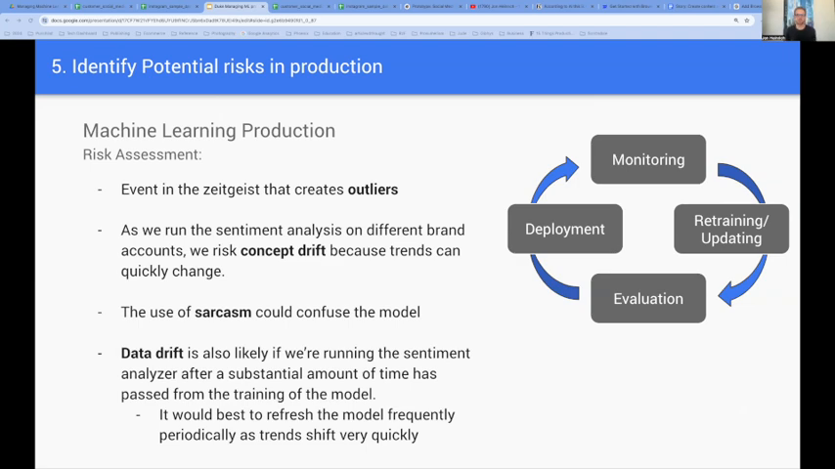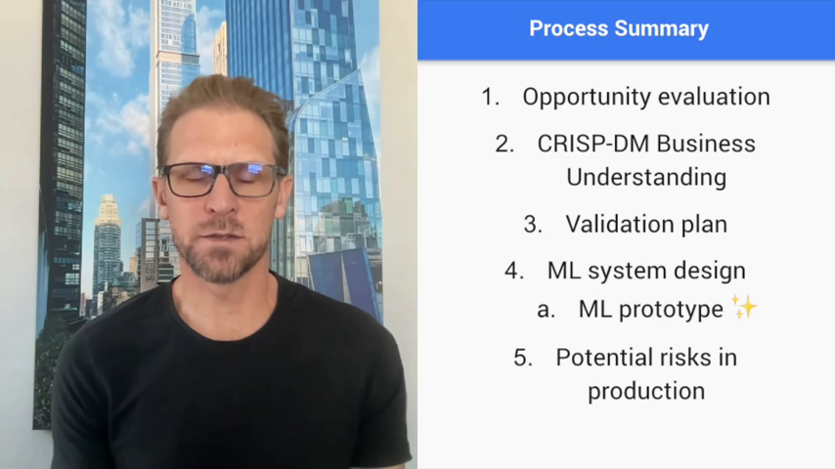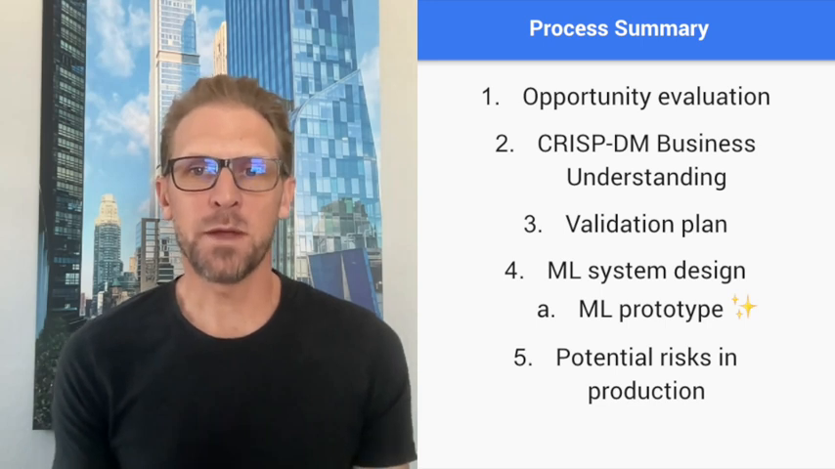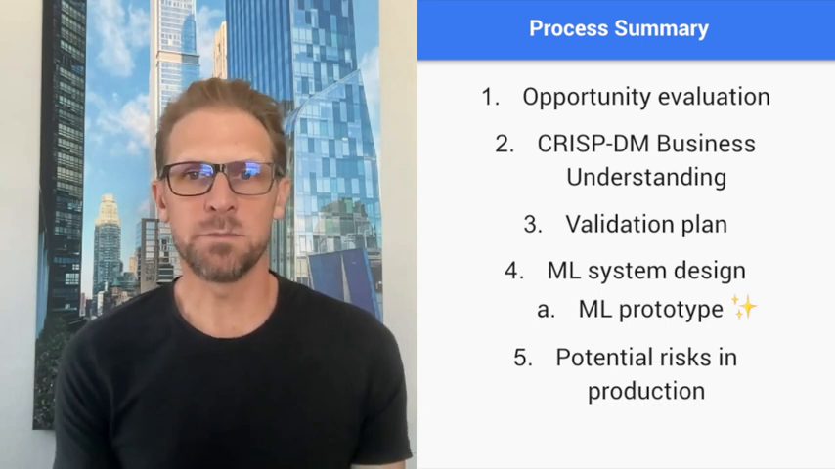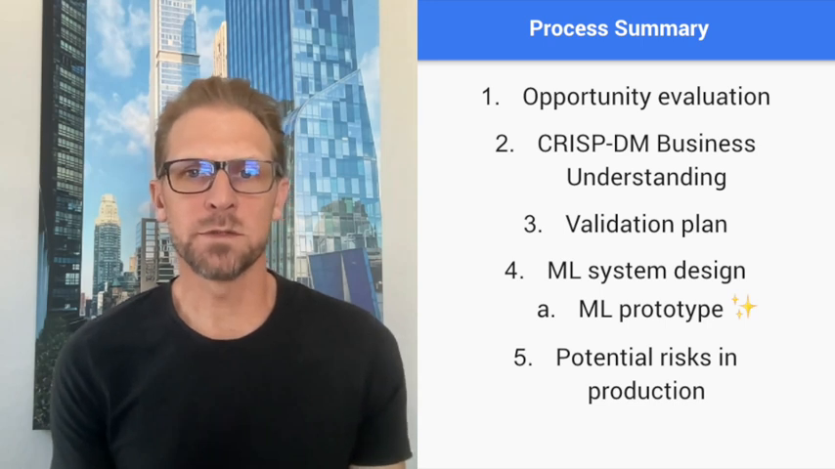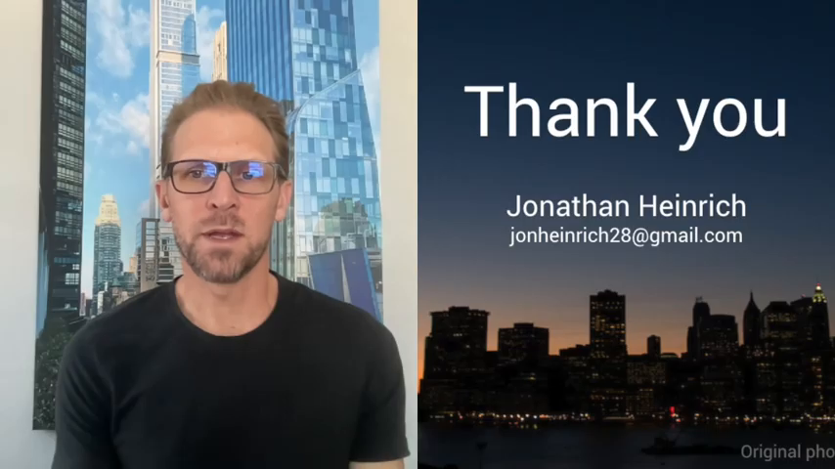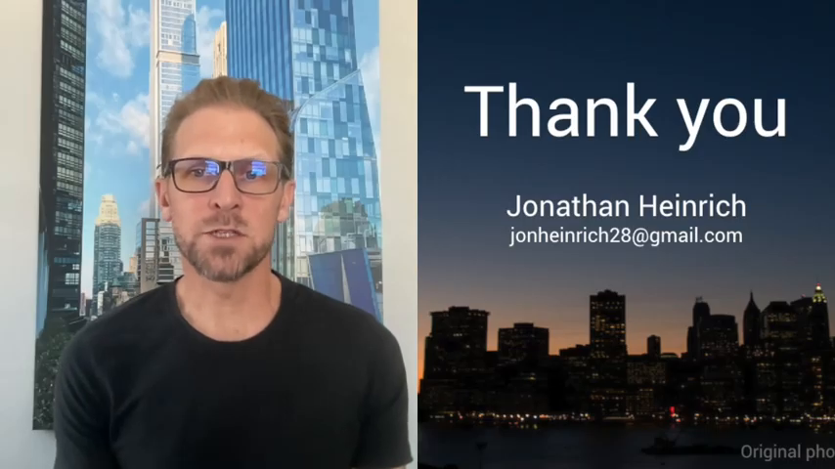In summary, the steps we went through today are the opportunity evaluation, the use of CRISP-DM process of business understanding, creating a validation plan, designing an ML system. We created a model prototype on available AI tools, and we assessed the potential risks in production. Now, this is just one segment of our prototype. Next, we'll look to start building out the process to generate new posts from the existing voice to automate our social media marketing efforts.